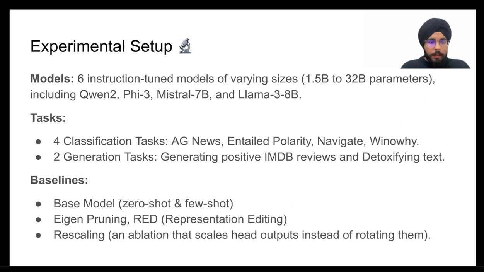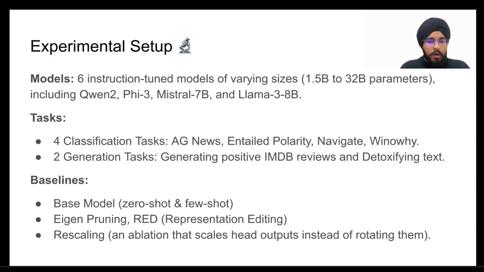So, what is the experimental setup that we used? We tested TaRot on 6 different instruction tuned models with a wide range of sizes, from 1.5 billion up to 32 billion parameters. This includes popular models like Qwen 2, Phi 3, Mistral 7B, Llama 3, 8 billion. We also evaluated on 4 classification tasks that test different abilities, from world knowledge to logical reasoning, and 2 natural language generation tasks, generating positive IMDb reviews and detoxifying text.